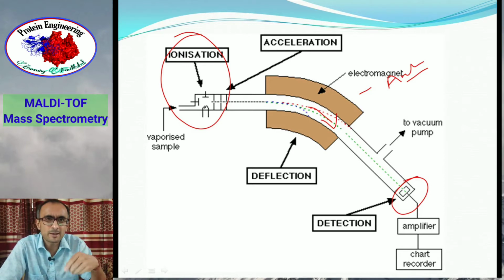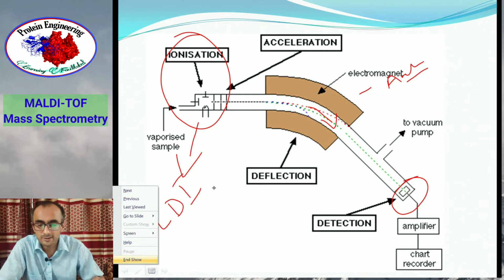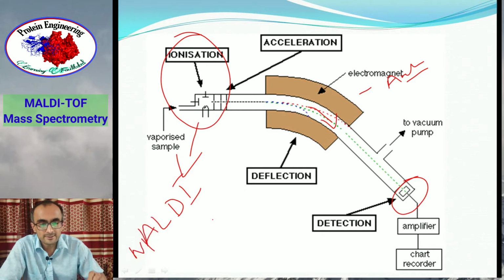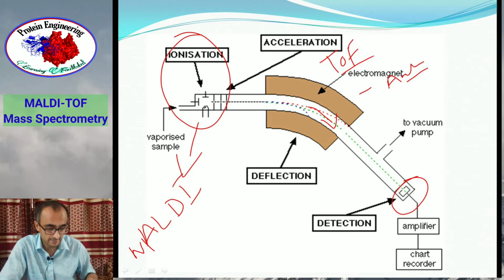In case of ionization of the sample, there are different methods of ionization. Those also we have covered in one of the lectures. For example, in case of MALDI-TOF, you use a method which is called MALDI, matrix assisted laser desorption ionization, and instead of a magnet, the analyzer used here is TOF, time of flight analyzer. That's why this mass spectrometer is called MALDI-TOF, because MALDI represents the method of ionization and TOF is the analyzer of ions in this technique.